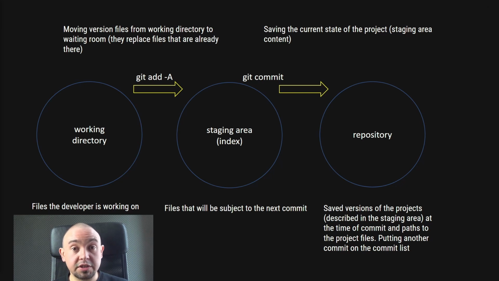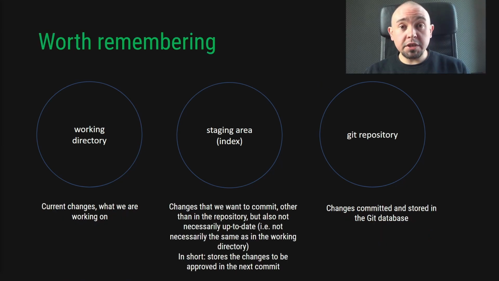And the two versions of the same file don't need to be identical at the time of committing. In our working directory, we have our current changes, what we are working on. In the staging area, we have the changes that we want to approve in the next commit, not necessarily up to date. Any changes in the staging area must be present for us to commit. We can't do a commit if the staging area is exactly the same as in the previous commit.